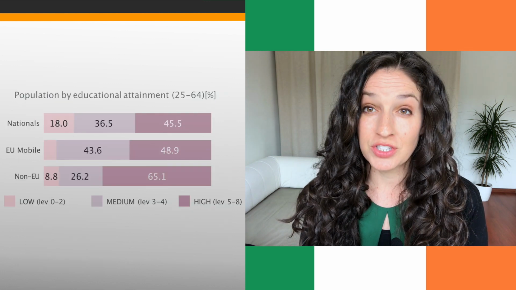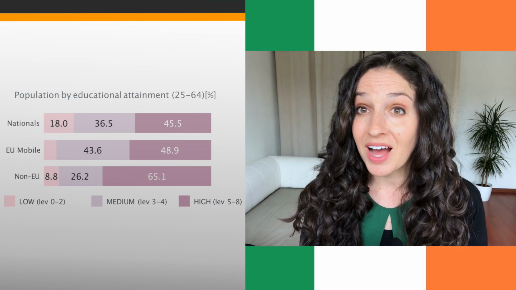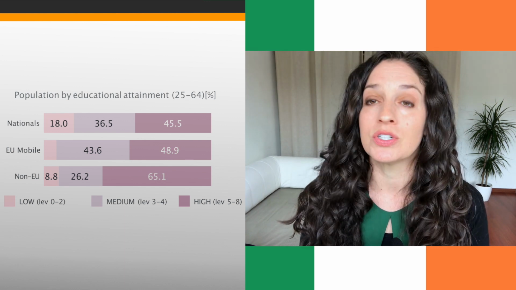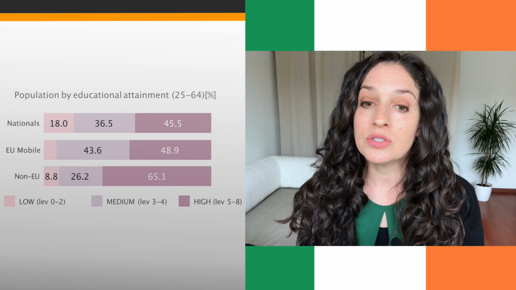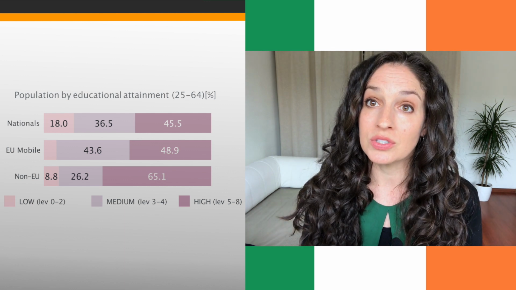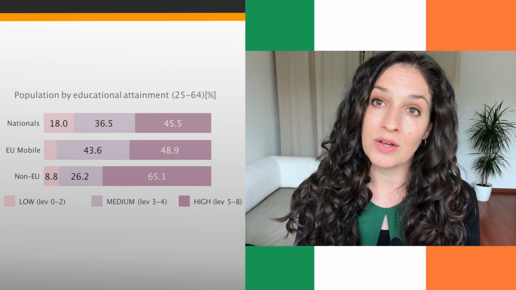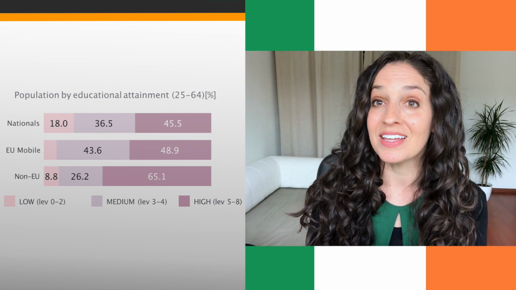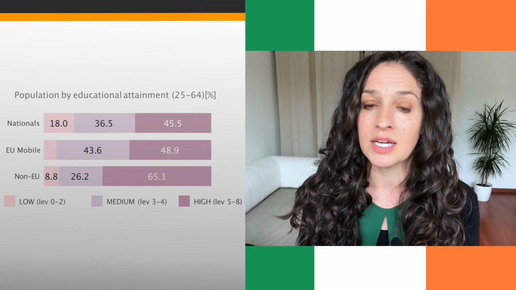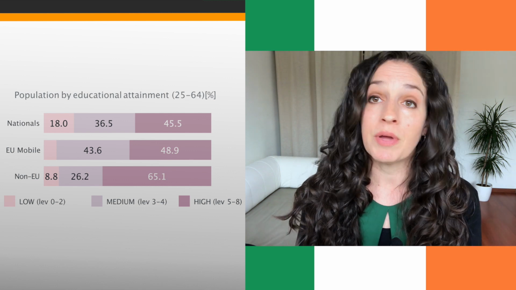Now let's look at educational attainment by these different groups. And what you can see is that all three of these groups have quite high levels of high education, again, compared to many of the other countries that we have looked at in this series. So nationals and EU immigrants actually look very similar, whereas non-EU nationals actually have even higher rates of high education. In general, immigrants from outside of the EU here seem to be much more highly educated than nationals. And interestingly, and kind of flipped compared to other countries that we've looked at, nationals have higher numbers of people in that low educated category compared to immigrants.